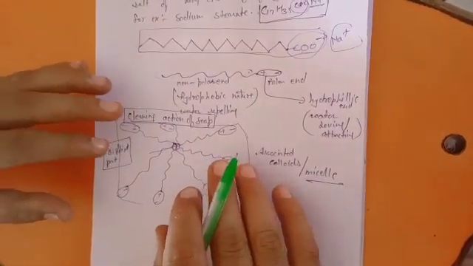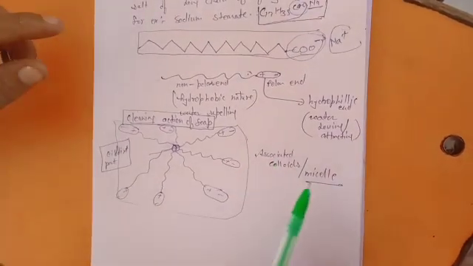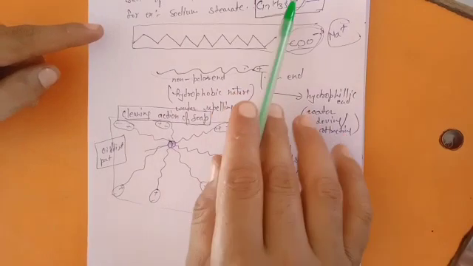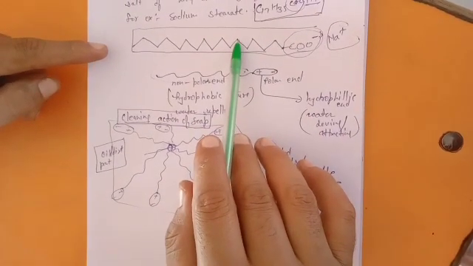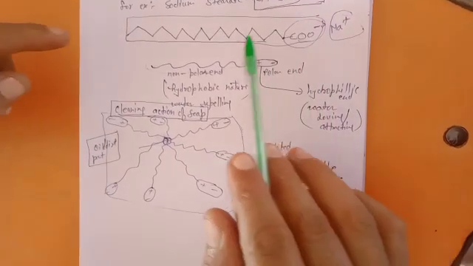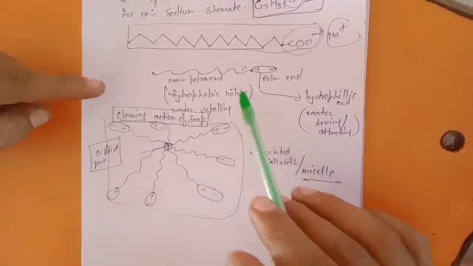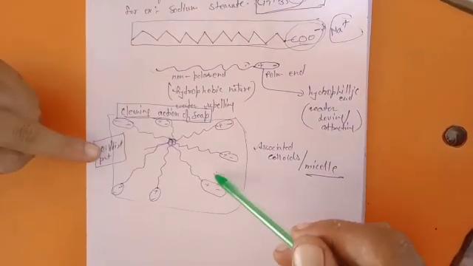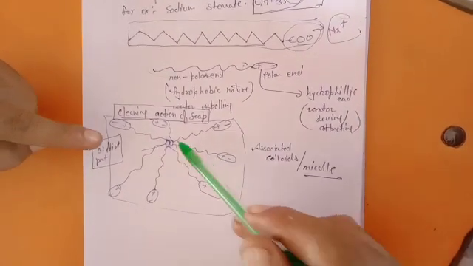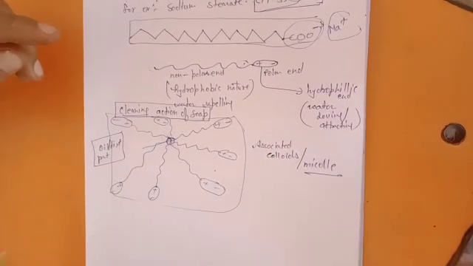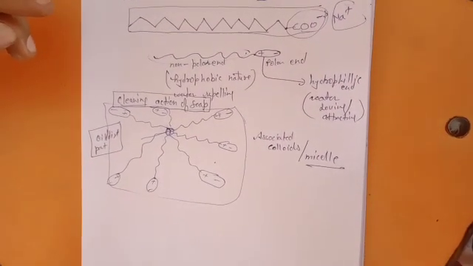In explaining it, you must first know the definition of soap, then how to represent the structure of the soap molecule in the form of hydrophobic and hydrophilic ends, and then show the diagram of how they form the micelle around the dirt particle.